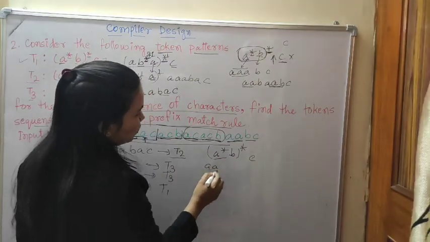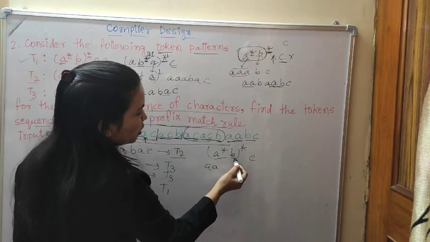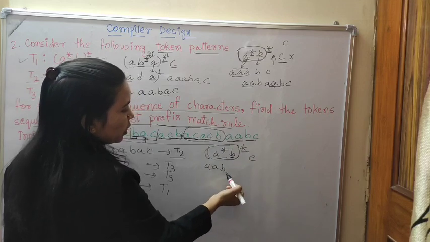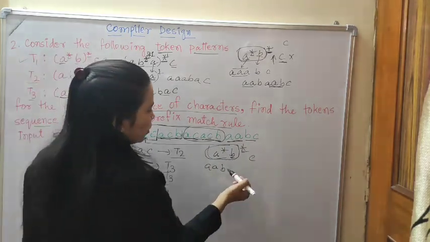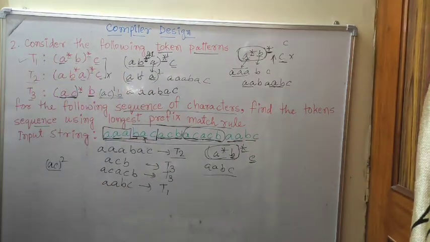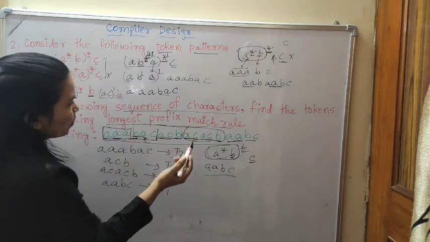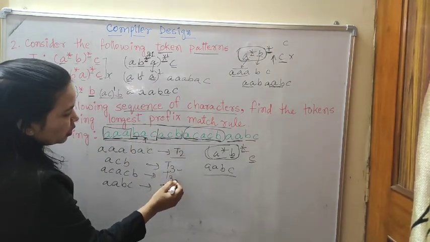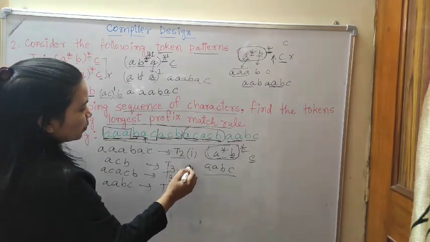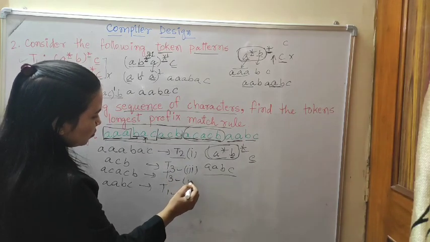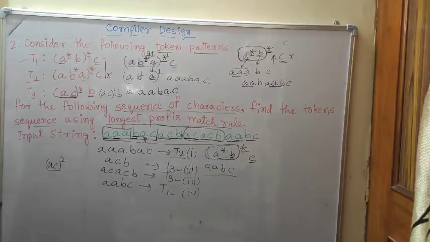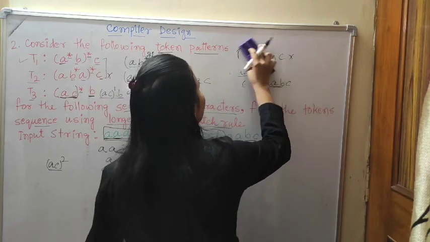So A, I am taking 2 times. B is single, and again parenthesis is given. If it is looked at that way, A, B will come together. B will be I, and then afterwards what is given? C. So it will generate A, B, C. So what is the longest prefix match rule? T2, T3, T3, T1. First we are using T2, then T3, then T3, then T1. So in the answers, you will be right.